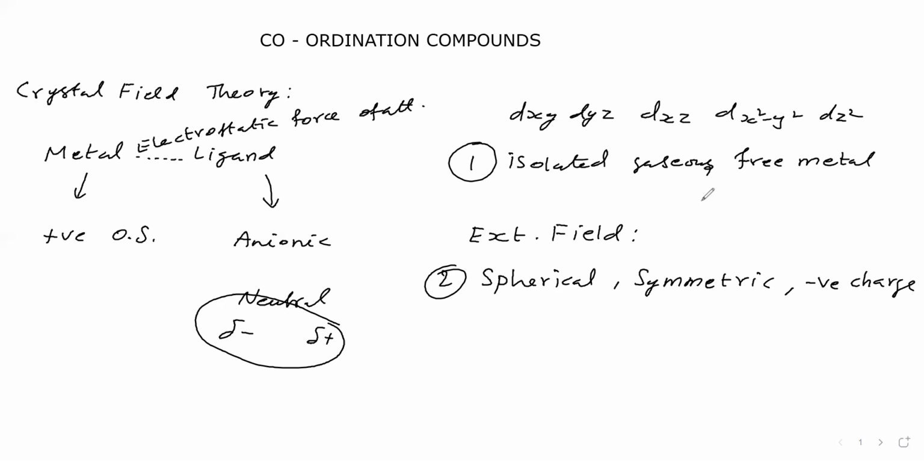Next, the nature of the ligand. The ligand is interacting with the central metal. Due to this interaction, the energy of the valence shell d orbitals of the central metal will become different. Then, the geometry of the complex. Octahedral, square planar, tetrahedral, and many other shapes and coordination numbers are there. Due to the difference in geometry, the d orbital's energy also will be different. So now we will see how the d orbital's energy will be based on these factors.